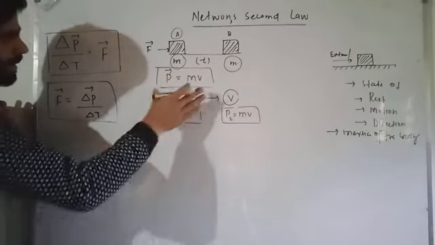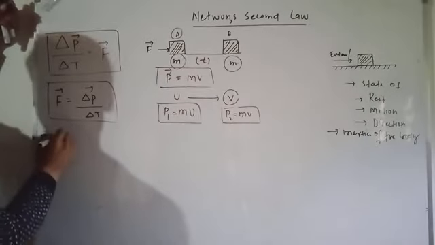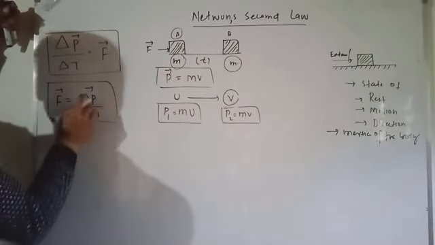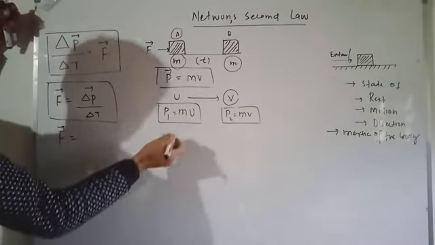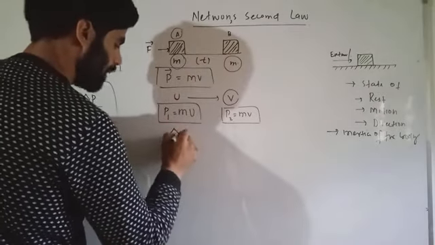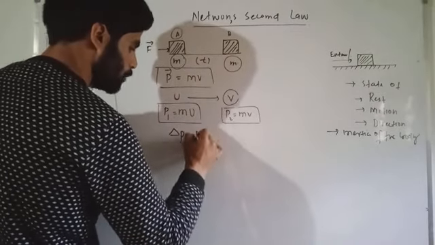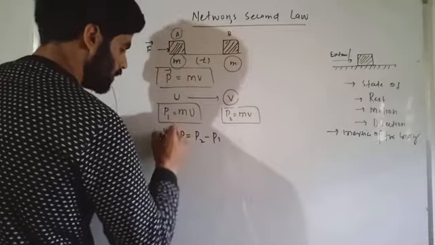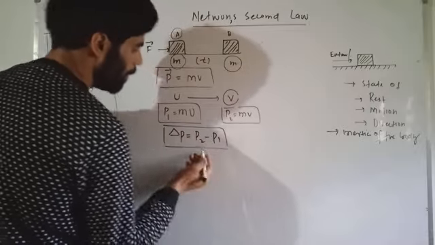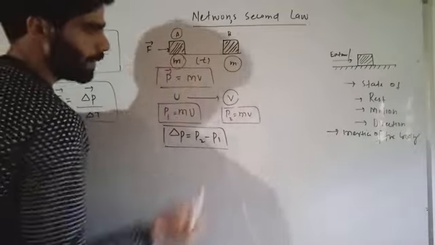The change in momentum, delta P, is P2 minus P1, from point A to point B.